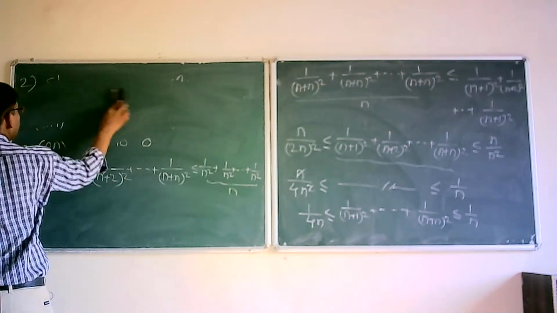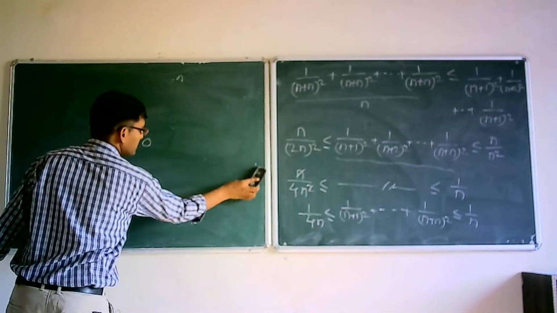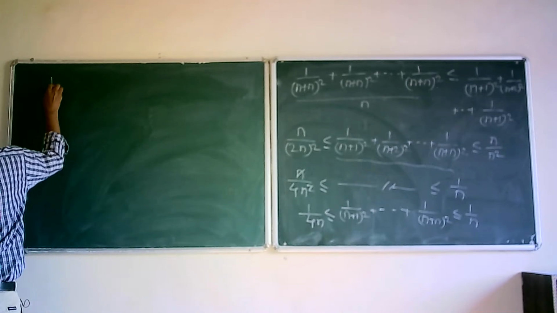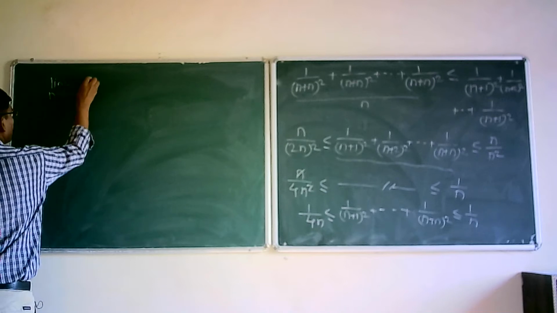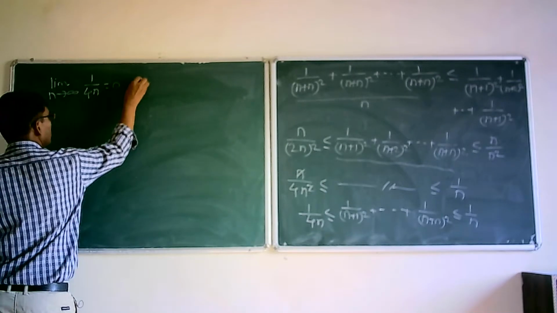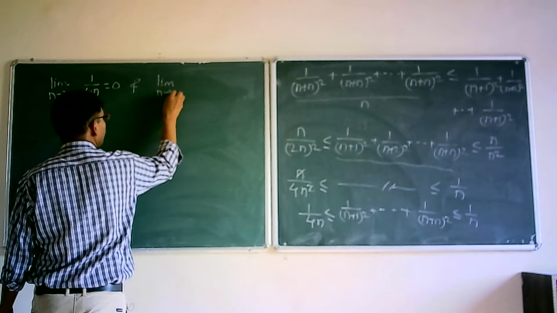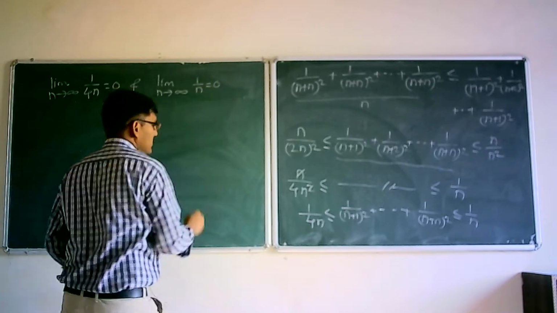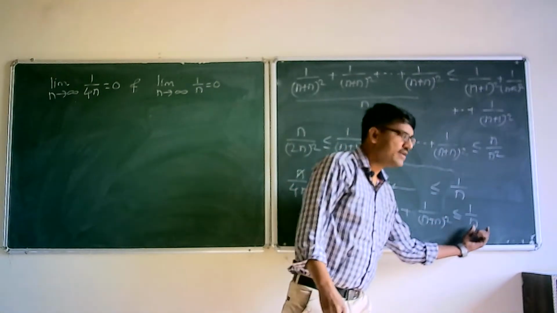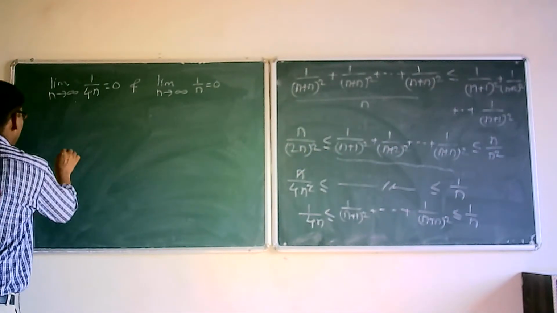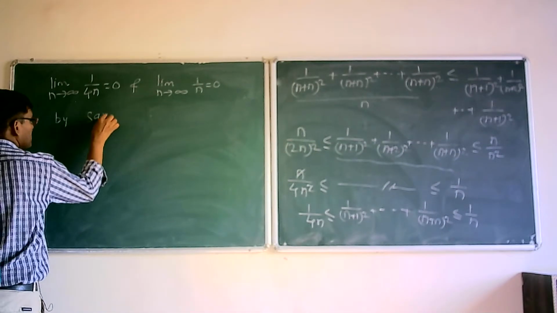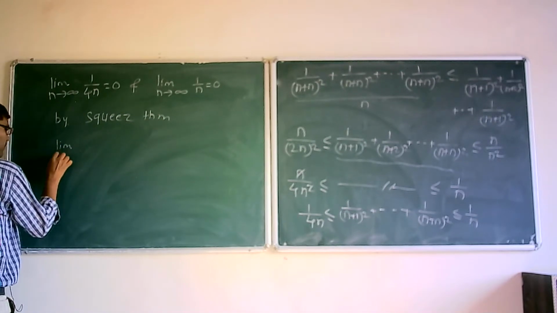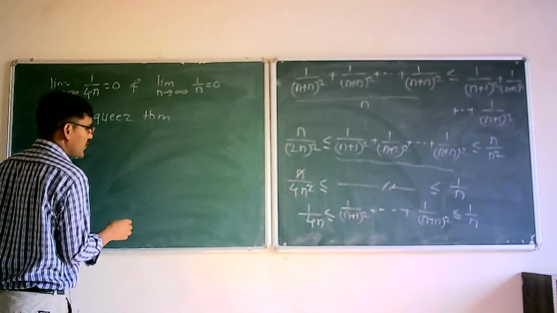But what is the limit as n tends to infinity of 1 upon 4n? The limit as n tends to infinity of 1 upon 4n is equal to 0, and the limit as n tends to infinity of 1 upon n is 0. So this sequence converges to 0, and therefore by the squeeze theorem, you can say that this sequence converges to 0.